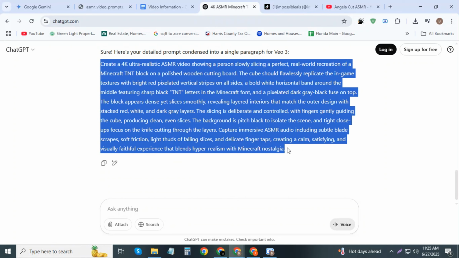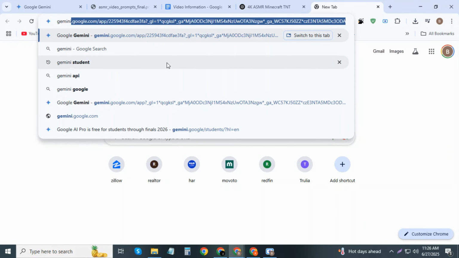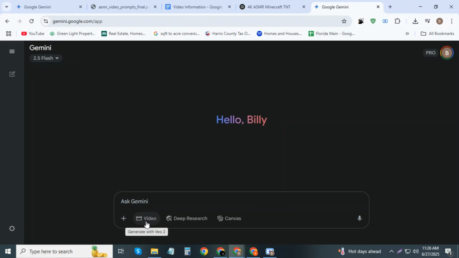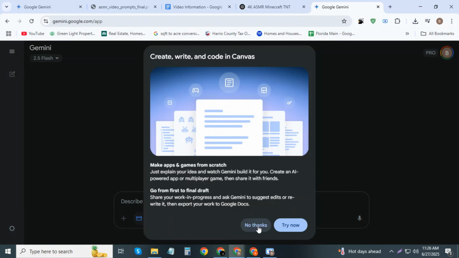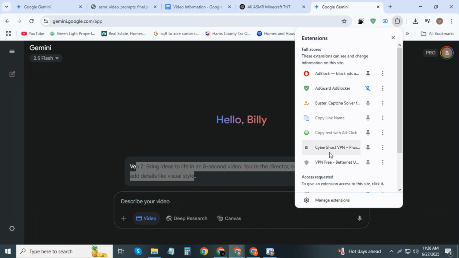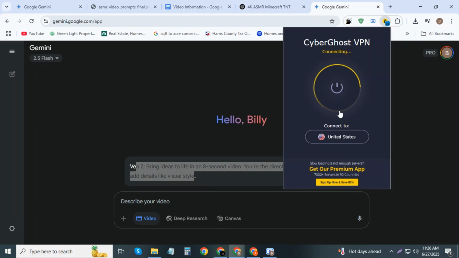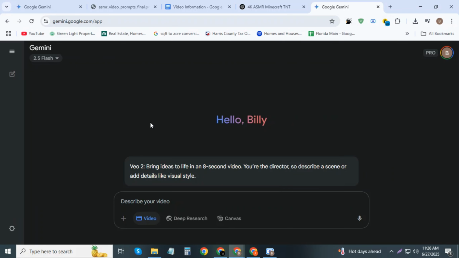Copy the prompt provided by ChatGPT, open a new tab, and search for Gemini.com. In Gemini, when you click on the video option, you'll only see VO2 available for generating content. However, VO2 does not support sound effects or voiceovers. That's why we need to use a VPN connected to a US server. I personally use CyberGhost VPN for this purpose.